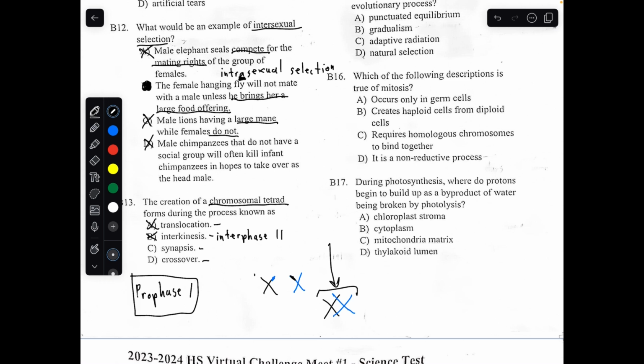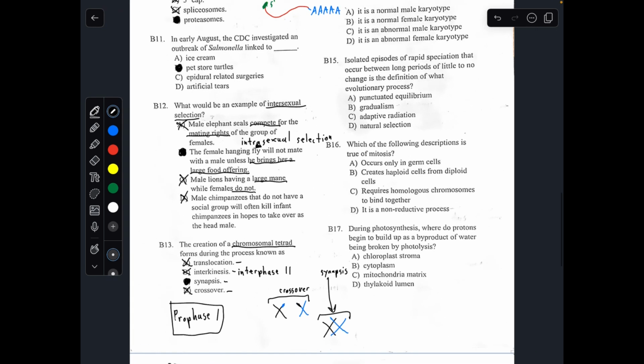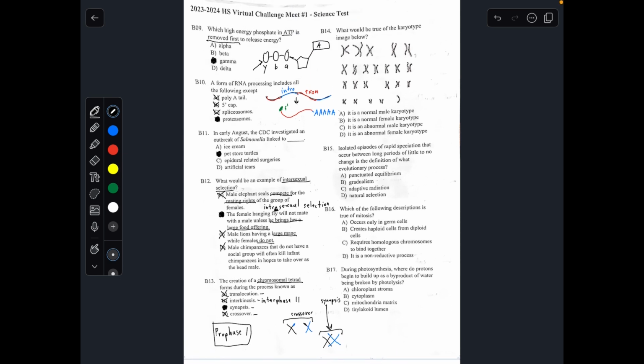Crossing over is more like this. This is crossing over. This is synapsis. Crossing over is just when DNA genetic materials exchange, while synapsis is where the chromosomes actually attach to each other. So the answer to number 13 is going to be C.